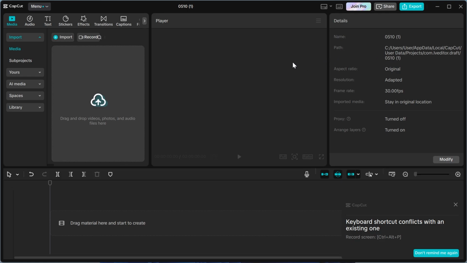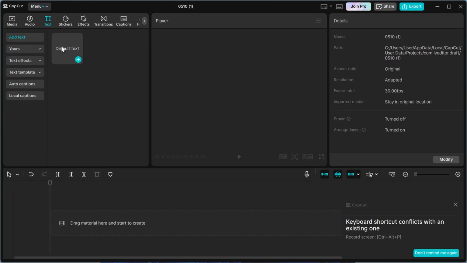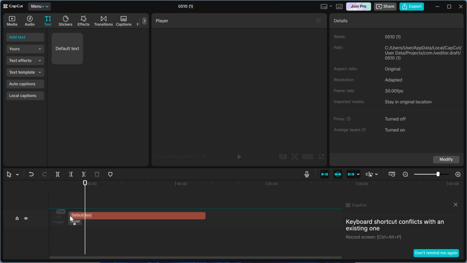In this video, I'm going to show you how to use text-to-speech in CapCut. So text-to-speech is a great way to create audio for your video without needing to use your actual voice. To do this, we need to click on text in the top navigation and then drag this default text over to your timeline.